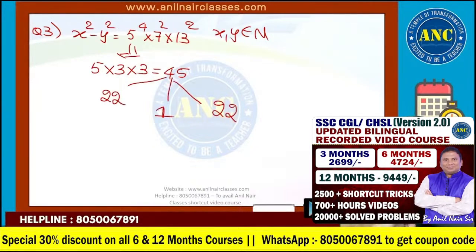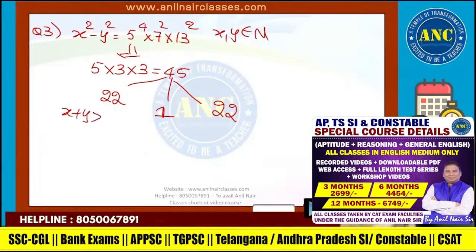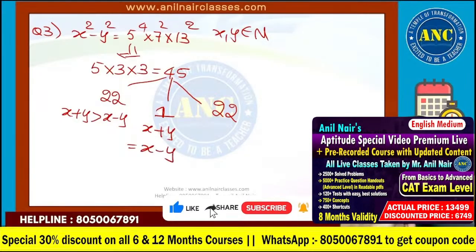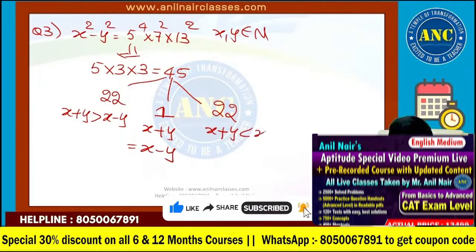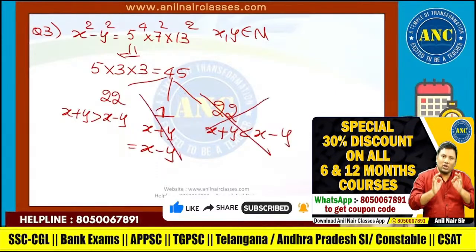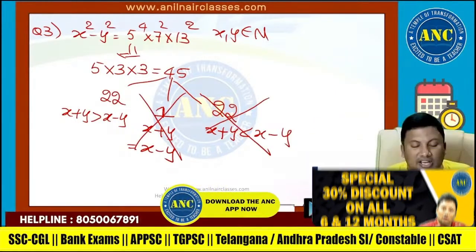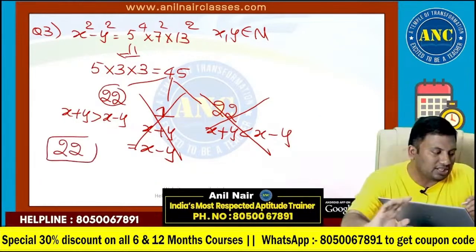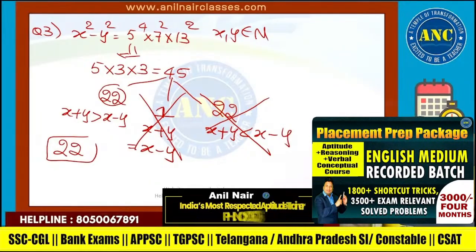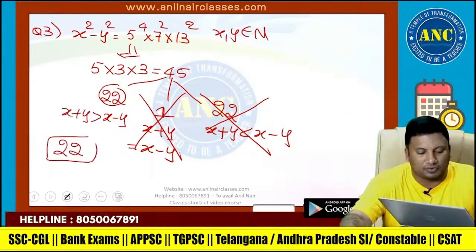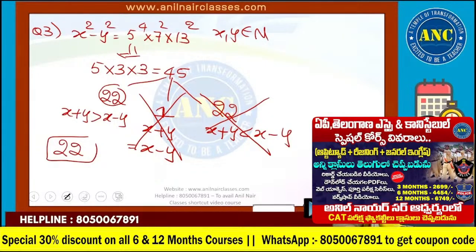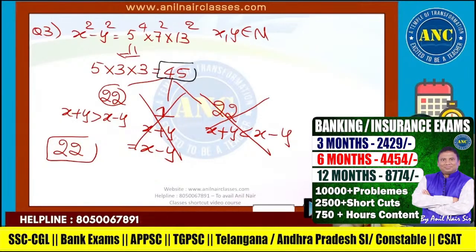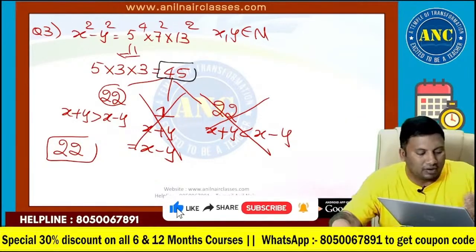22 here, 1. These x plus y greater than x minus y, x plus y equivalent to x minus y, x plus y less than x minus y. Sum of two natural numbers can never be less than their difference, and cannot be equivalent to. What is the answer? 22. If you practice it within 10 seconds, you can solve this question. I hope the idea is clear. X plus y into x minus y, 5 into 3 into 3, which is nothing but 45. 22, 1, 22. These methods you will not get in the regular textbook.